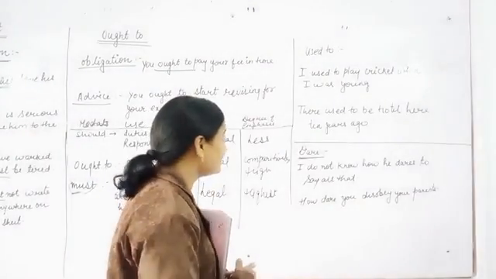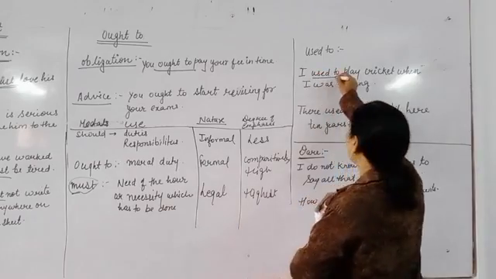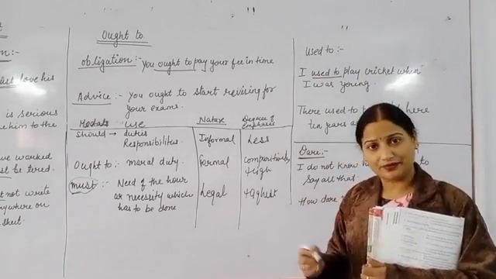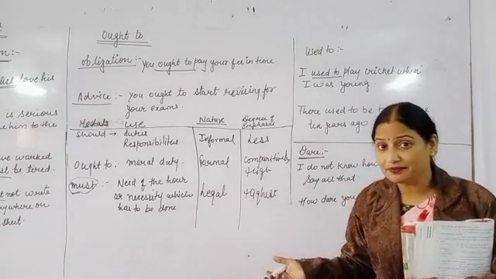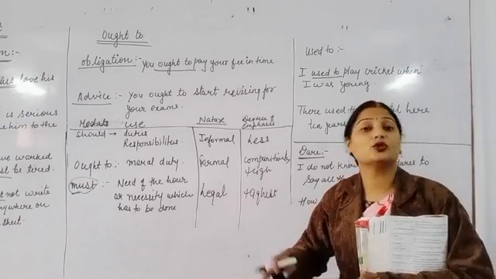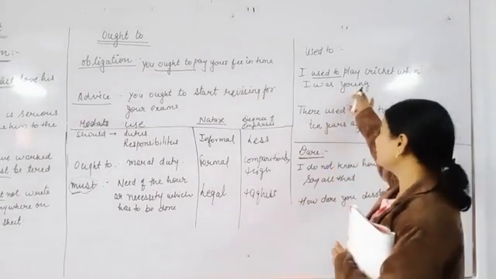He used to go to the market whenever he gets time. So again something is habitual, it is a habit. Then we can use used to.